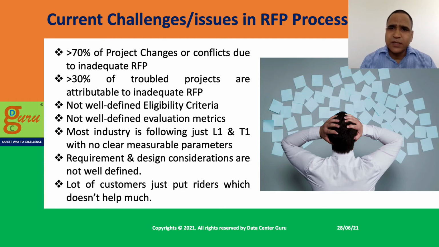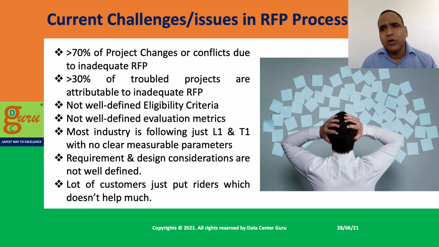Second, design considerations. You have to put in the right design basis based on which the other party will design the data center. If you don't provide all those inputs, then again there will be a lot of gray areas in terms of assumptions people will take, and those assumptions may not be the reality, or there can be an expectation gap, and that creates a problem.